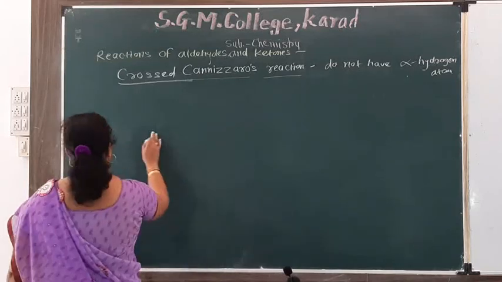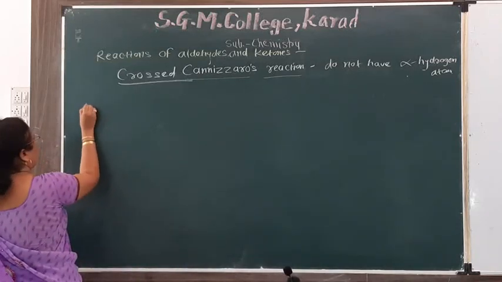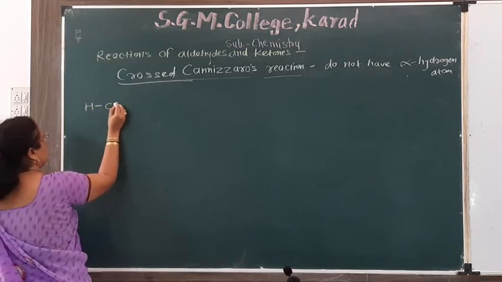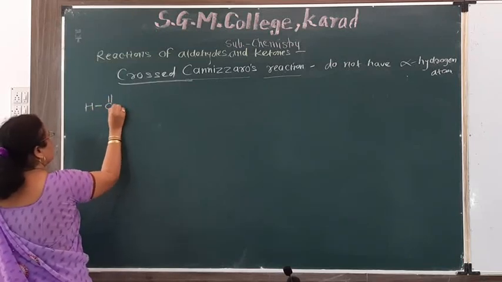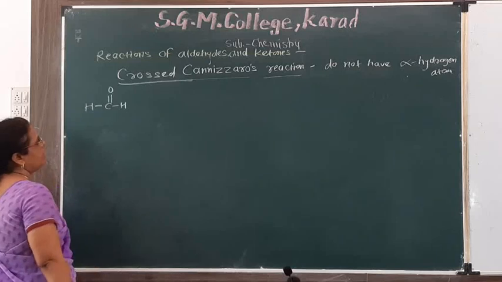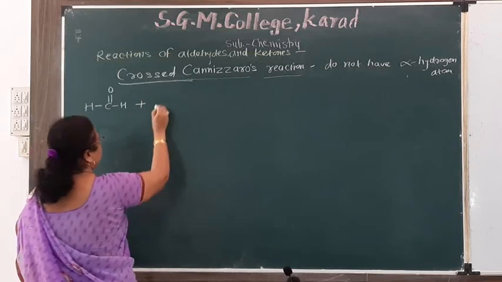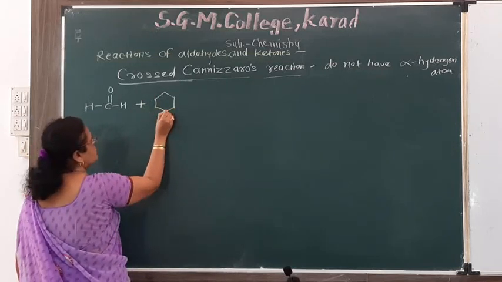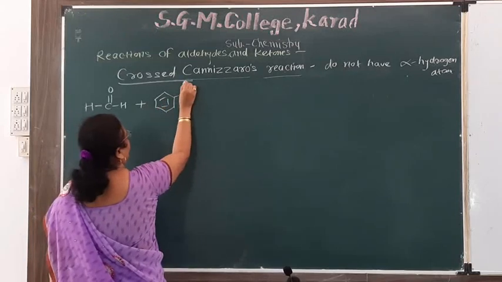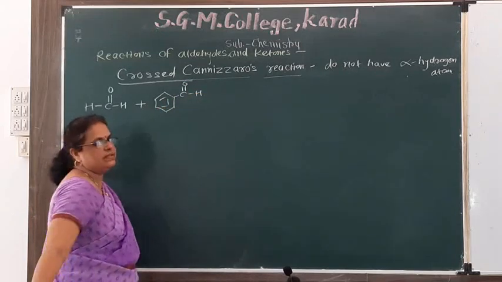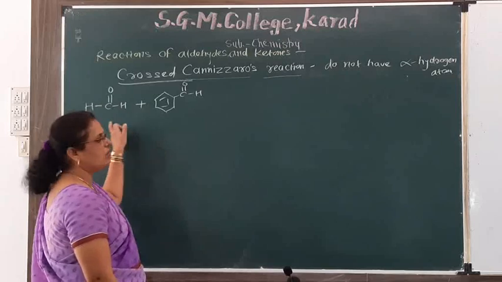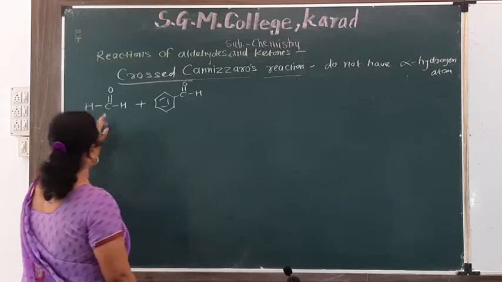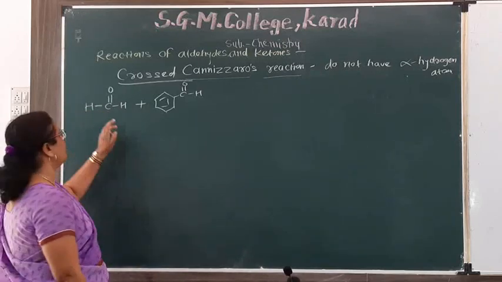Here for example, formaldehyde, HCHO, and benzaldehyde. Benzaldehyde formula is C6H5CHO. This is benzaldehyde. These two different aldehydes do not have an alpha hydrogen atom.